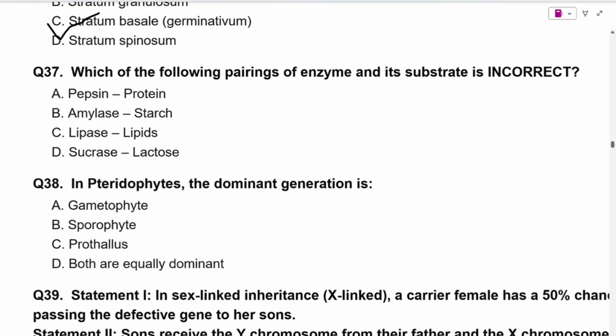Which of the following pairings of enzyme and its substrate is incorrect? Pepsin, protein. Amylase, starch. Lipase, lipids. Just a minute. Yes, and sucrase, lactose. So option D is incorrect because, sorry, this is sucrase. Sucrase acts on sucrose, not on lactose.